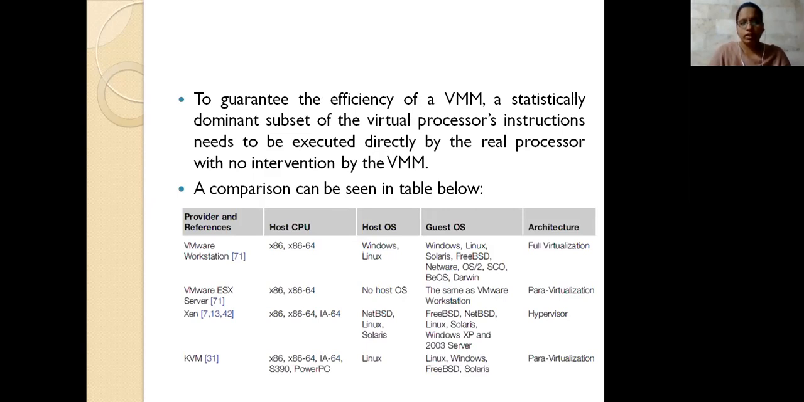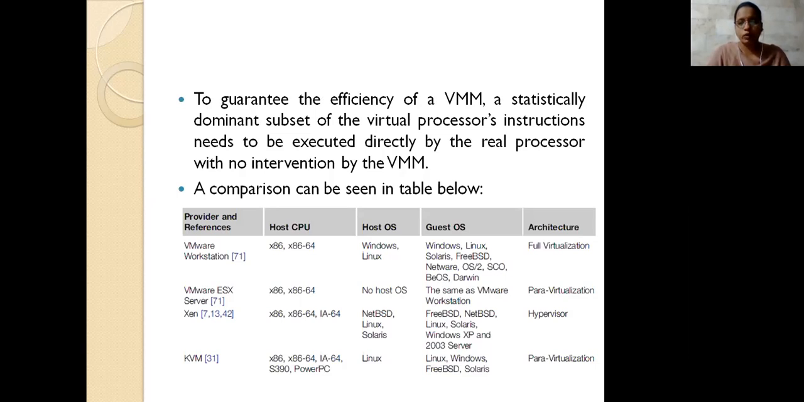Like that, we take examples such as VMware Workstation, VMware ESX Server, and Xen architecture, and then the representations. They are using a host CPU, host OS, and then guest OS. They provide x86 and x86-64 representations. All of them support x86 and x86-64. The operating systems supported by VMware Workstation are Windows and Linux.